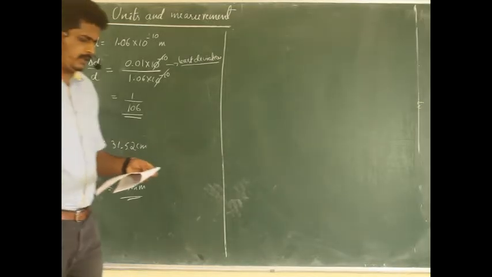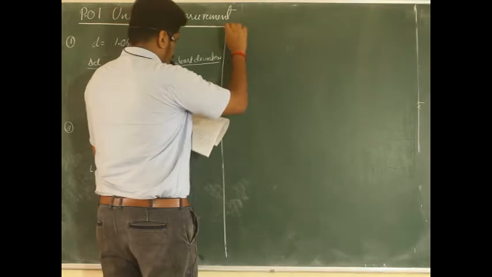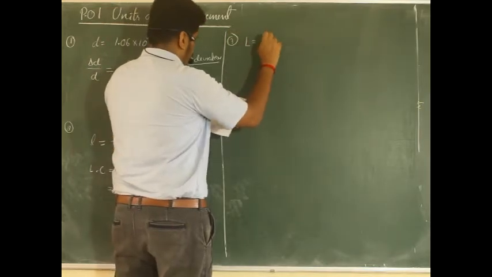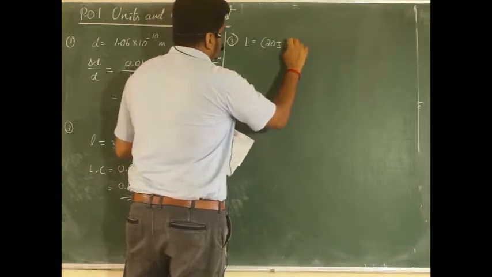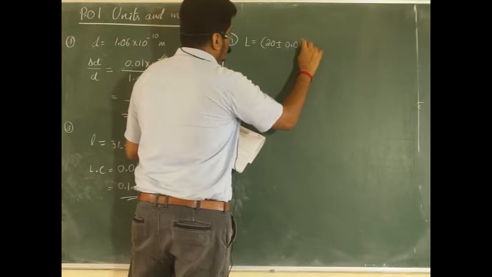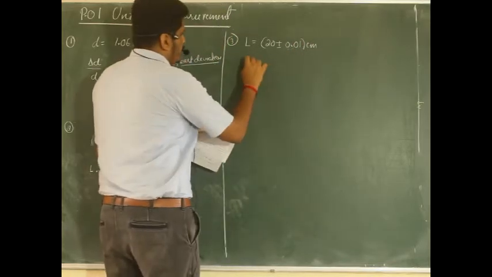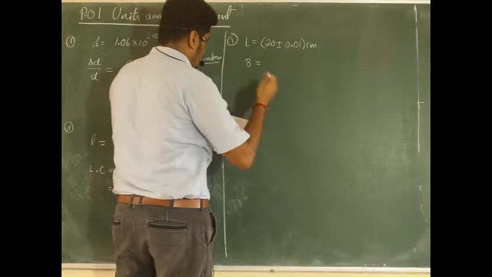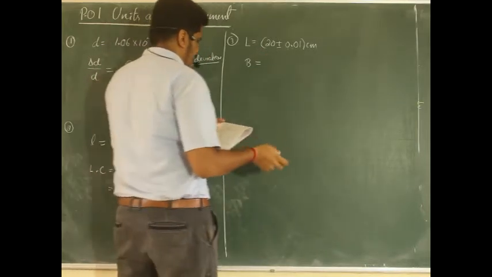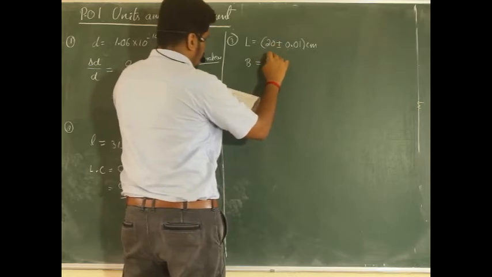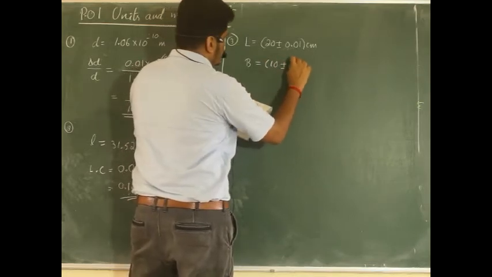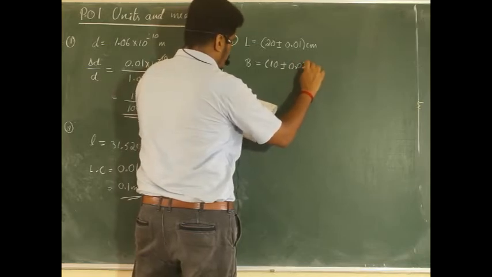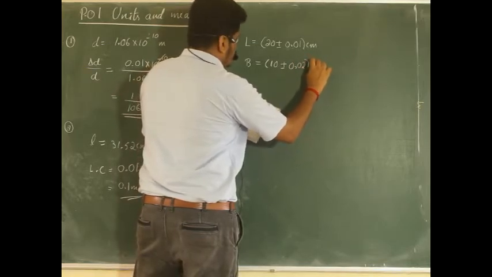The question is, if capital L is equal to 20 plus or minus 0.01 centimeter, and capital B, they have taken some physical quantity, like we can say length and breadth, whatever the values they have given, can assume like that, is 10 plus or minus the particular error present in that one, 0.02 meter it is, sorry.